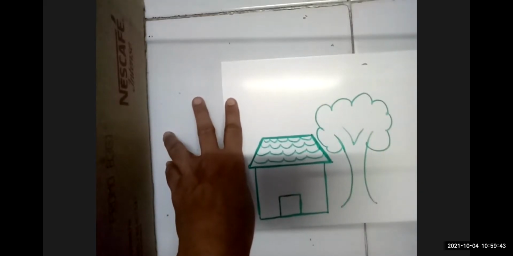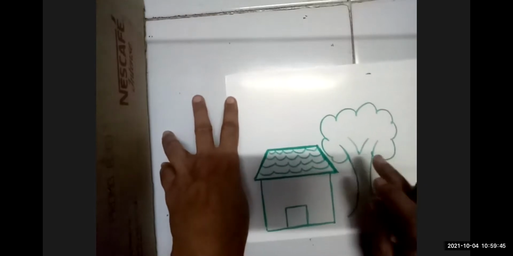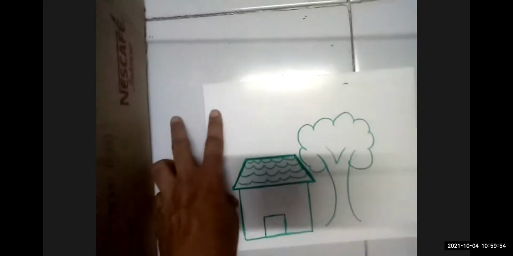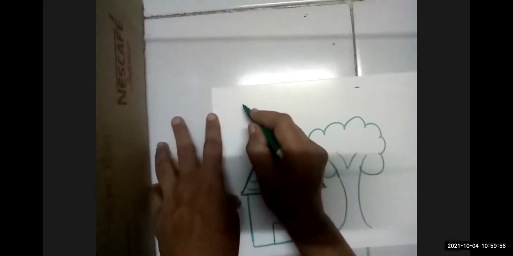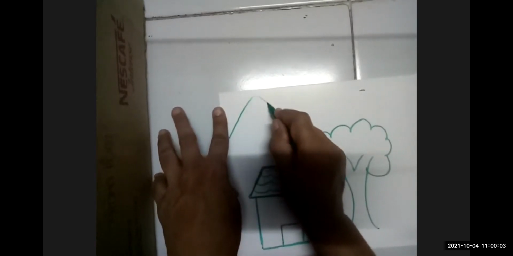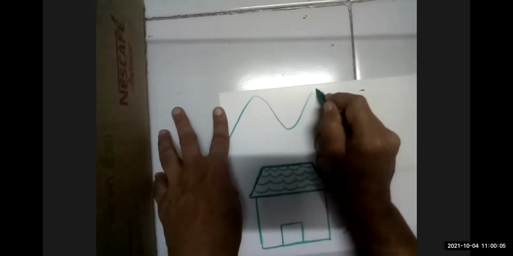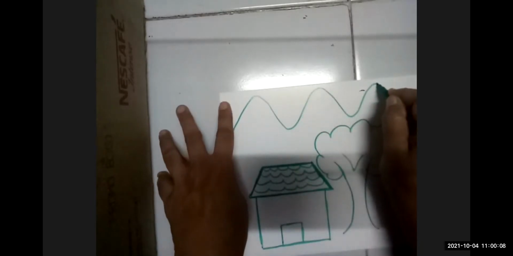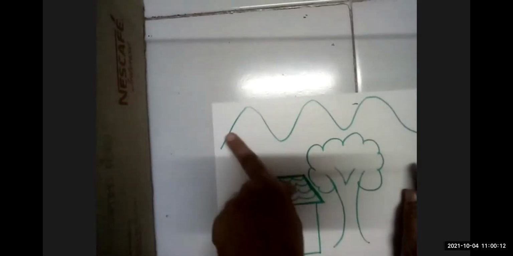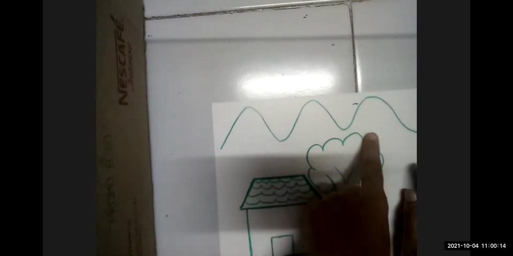Now, done this? Done all of you? Done. Okay. Now, next. Now, here we draw a mountain. We draw a mountain. What type of mountain? This one. Zigzag line. We draw a zigzag line. Zigzag line, you draw all of you.